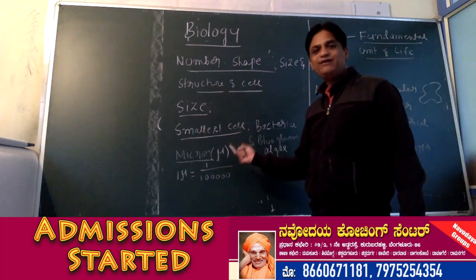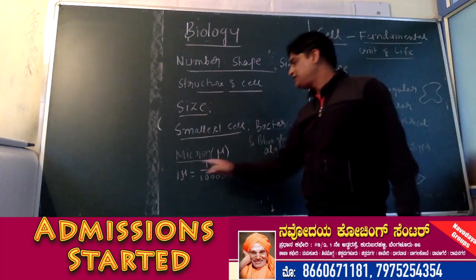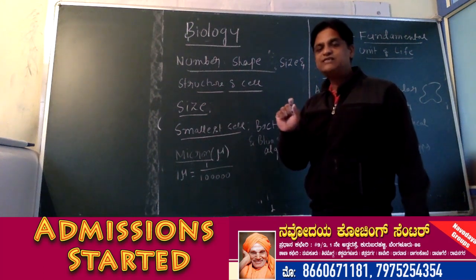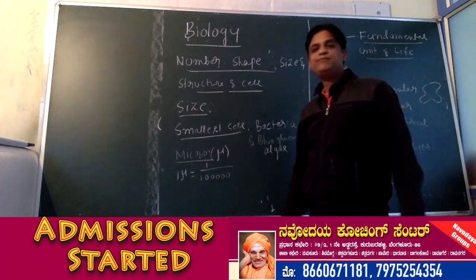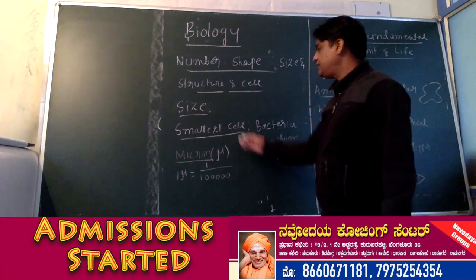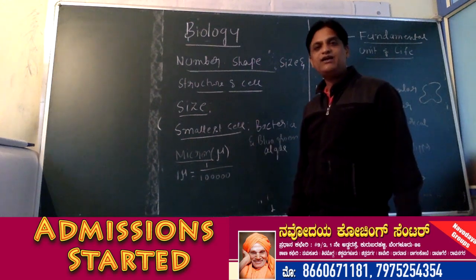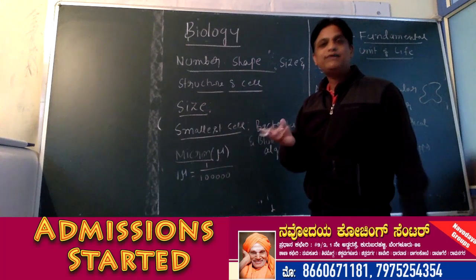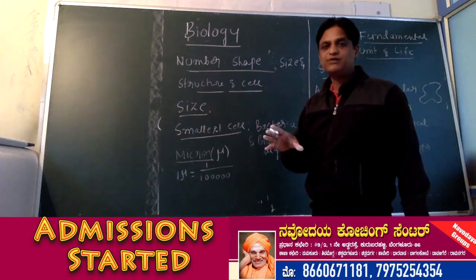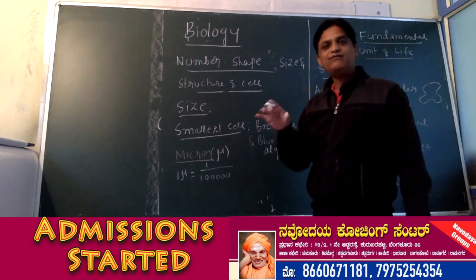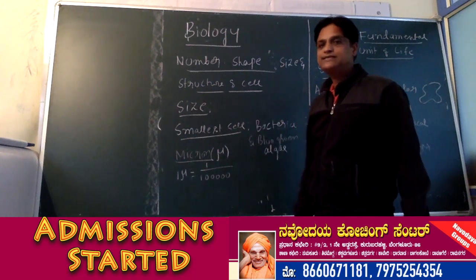So 1 by 1 lakh part is actually termed as 1 micron. Okay, so always size of cell is represented in terms of micron. So if you take smallest cell, bacteria or blue-green algae, they will be having very few microns. That's why it is not possible to see those cells with naked eye. We require microscope to see such cells.